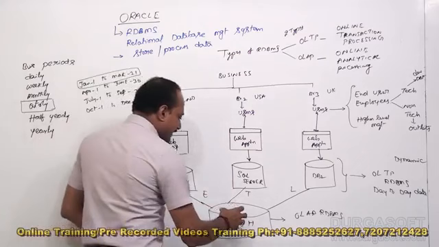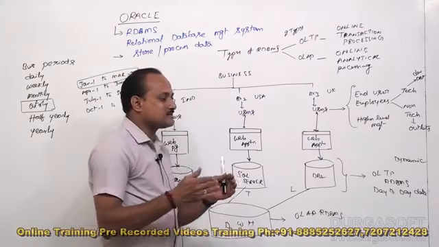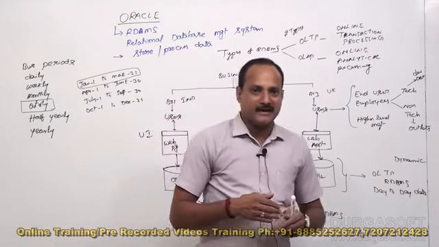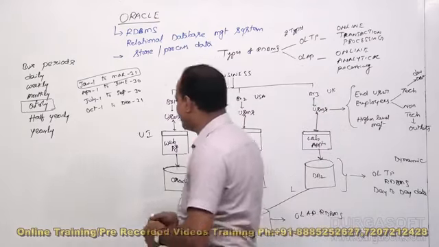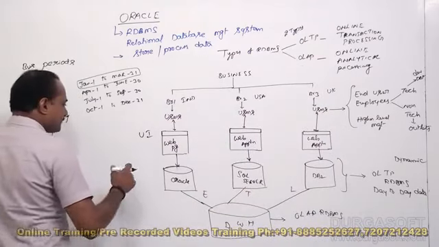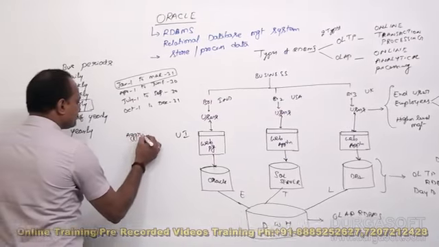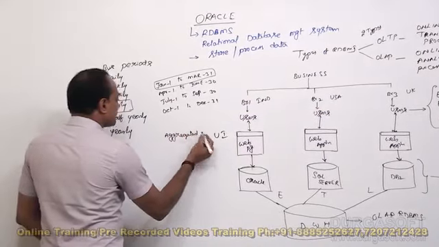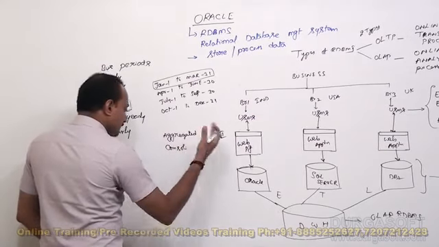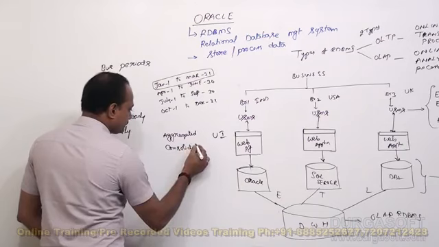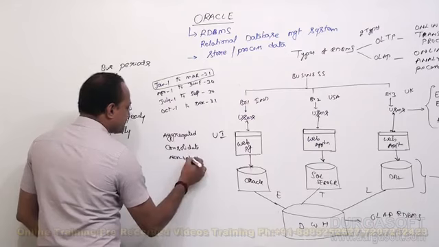So what is happening is it will always keep the OLTP databases at higher level performance. And if you maintain the old data here, that is very helpful for analysis of your business. To make analysis of your business, the data warehouse is helpful. It's very simple. The data warehouse contains aggregated data. Aggregated means calculated. Consolidated means combined data. And it contains non-volatile data. It should not be changed.